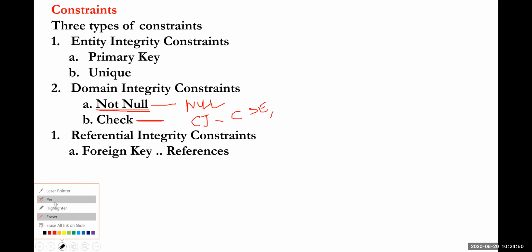Then you have to specify this check constraint on that particular column. Not exactly only characters, you could also specify numbers. For example, course fees will be decided as 35,000 to 39,000. You have to specify that value. That could also be possible.